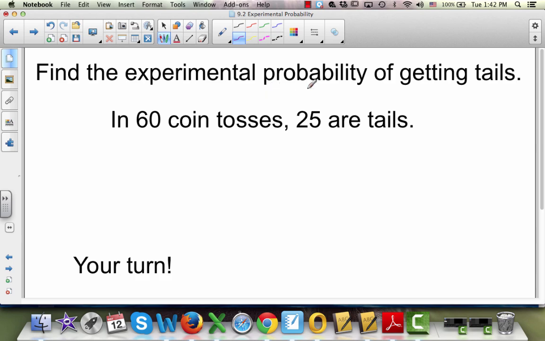Find the experimental probability of getting tails. In 60 coin tosses, 25 of them are tails. So take a moment, pause the video, and see if you understand what we're doing right here, okay? Alright, so the number of tosses was 60, and the number of successes was 25. So it's 25 out of 60, and we want to reduce that, so both of them are divisible by 5. So that gives you 5 out of 12. Did you get that? Did you understand?